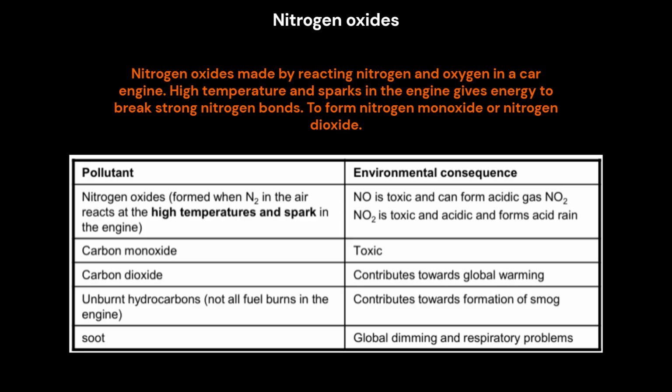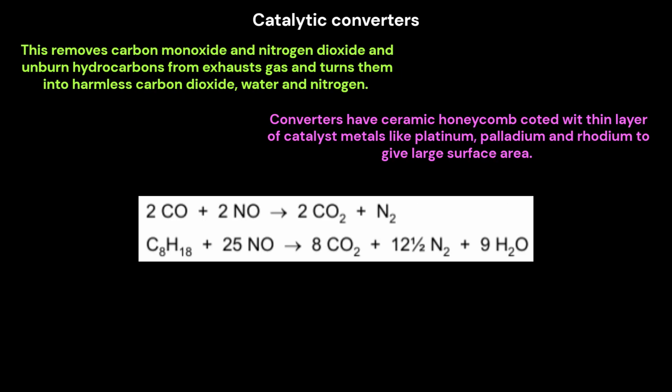Nitrogen oxides. Nitrogen oxides are made by reacting nitrogen and oxygen in a car engine. High temperature and sparks in the engine give energy to break strong nitrogen bonds, to form nitrogen monoxide or nitrogen dioxide. Catalytic converters. This removes carbon monoxide and nitrogen dioxide and unburned hydrocarbons from exhaust gas, and turns them into harmless carbon dioxide, water, and nitrogen.